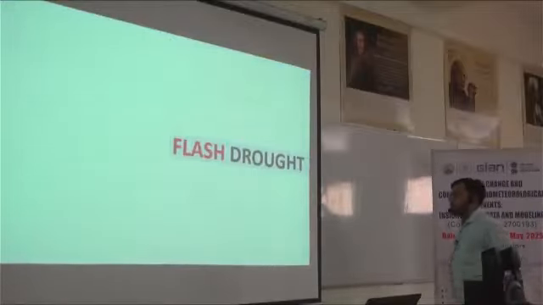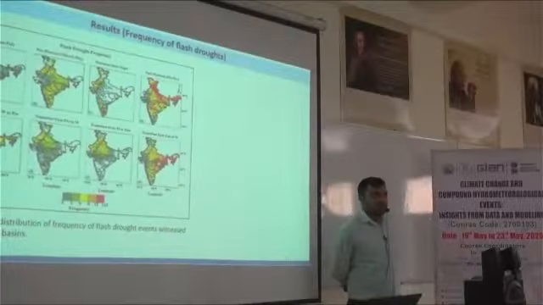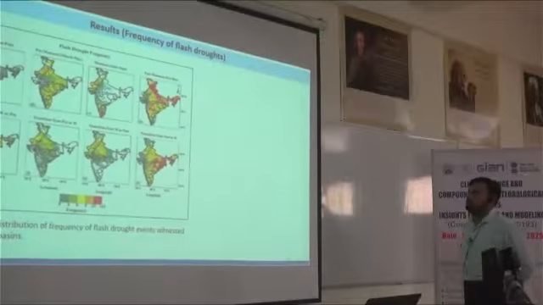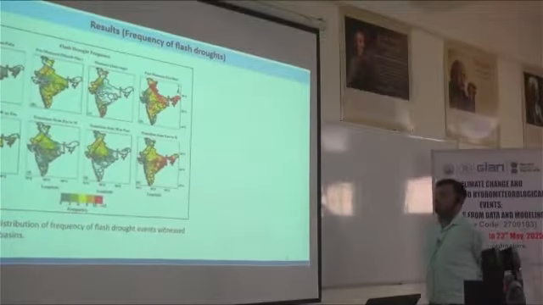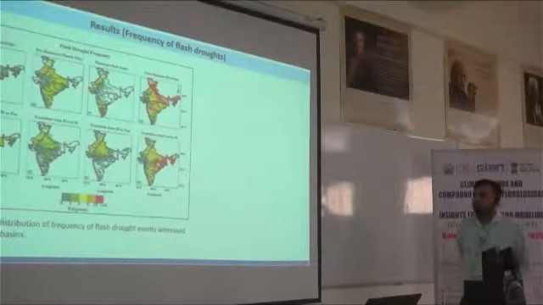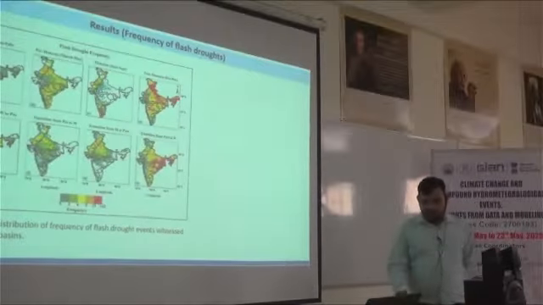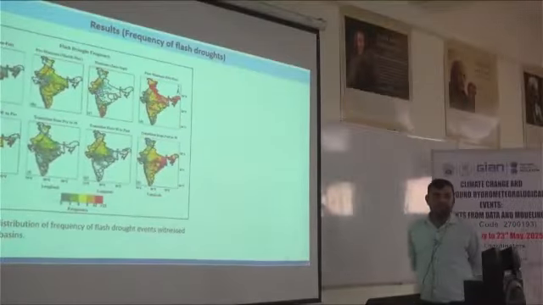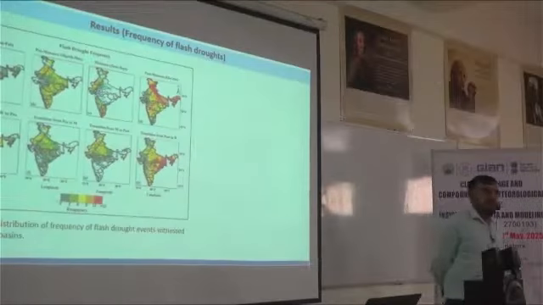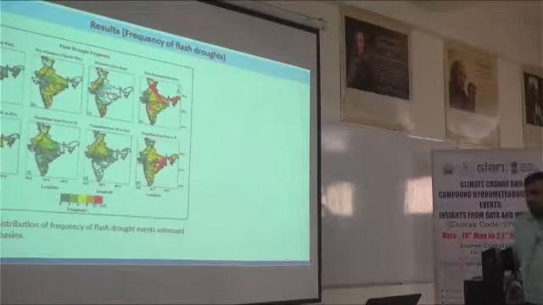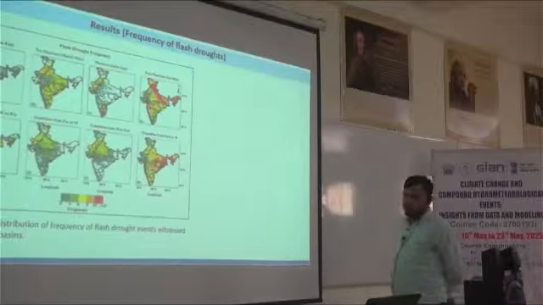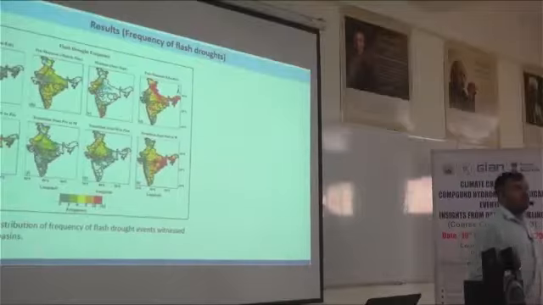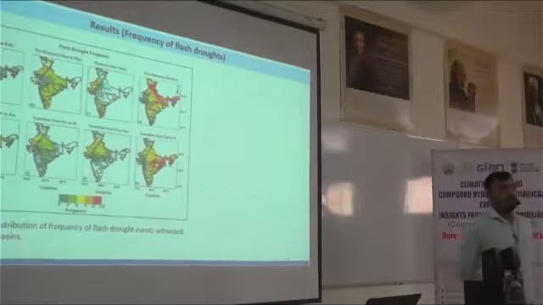Then let's go to the flash drought. Here we are showing the results of the frequency of flash drought, meaning the characteristics of flash drought across river basins of India. We have divided the frequency results into 4 seasons, because initially we did it for monsoon and non-monsoon, but the problem with this classification is that monsoon has 4 months and non-monsoon has 8 months.